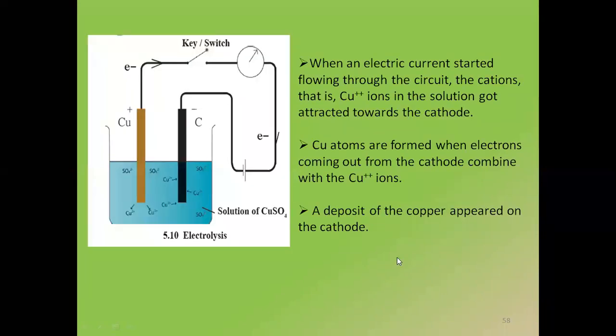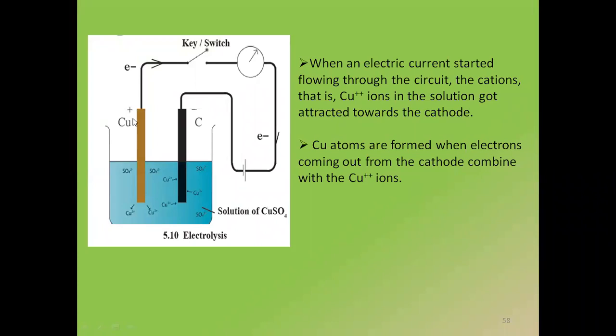Copper atoms are formed when electrons coming out of the cathode combine with copper ions. अभी ये सर्किट में if you see the movement of electrons is shown to us, can you see e minus जो लिखा है, वो movement of electron है जो Cu के पास से carbon rod के पास जा रहा है। इसका मतलब क्या है, जो copper ions हैं Cu2 plus which are short of electrons which are coming on the carbon are taking up the electrons and getting converted into copper atoms.